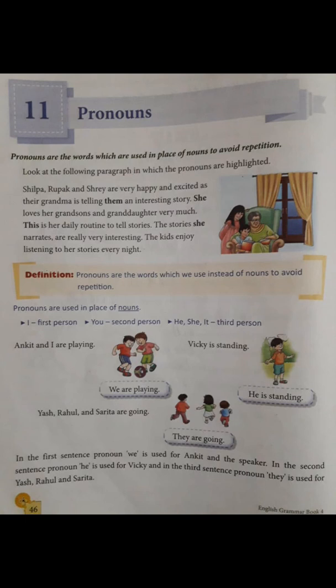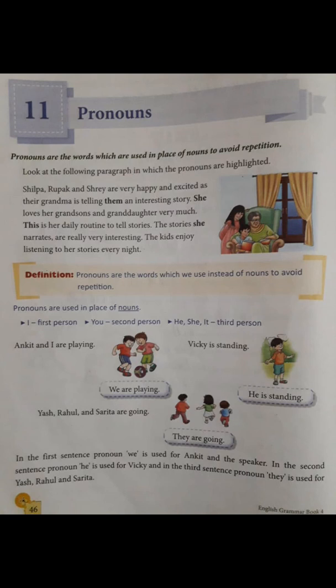In the first sentence, pronoun we is used for Ankit and the speaker. Have a look at the examples. Ankit and I are playing. So in this sentence, we are playing. Instead of using the names, we are using we. In the second sentence, pronoun he is used for Vikas. Have a look at the picture. Vicky is standing, he is standing. So instead of saying Vicky again, we are using he.